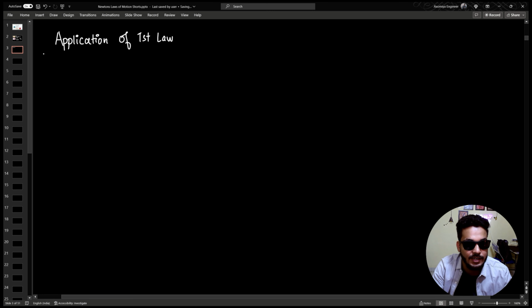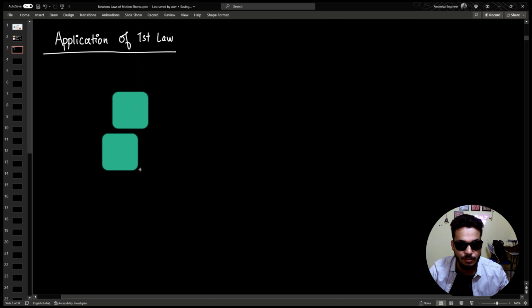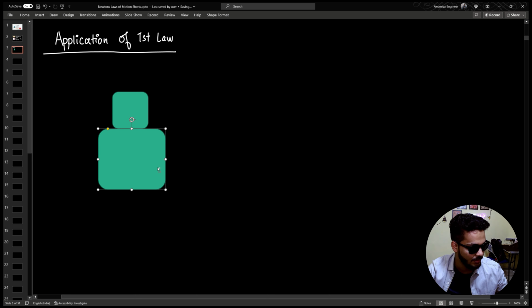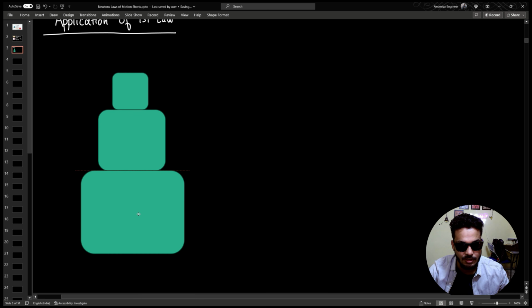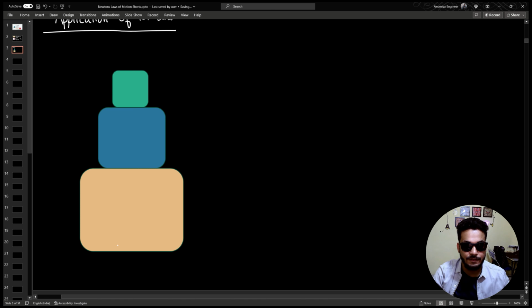Okay, now for this I'm going to have to make some diagrams here, so bear with me while I make some fancy diagrams. Okay, so let's say this is a block, another block, slightly bigger, kept just below it. Okay, one more block, this block is kept further below this. All of these different blocks, and let's make them different by changing their color, right? We need different colored bodies. Yes, 3 different blocks, each of different sizes, kept on the floor. This is the floor right here at the bottom. Okay, so let me give their masses as well.